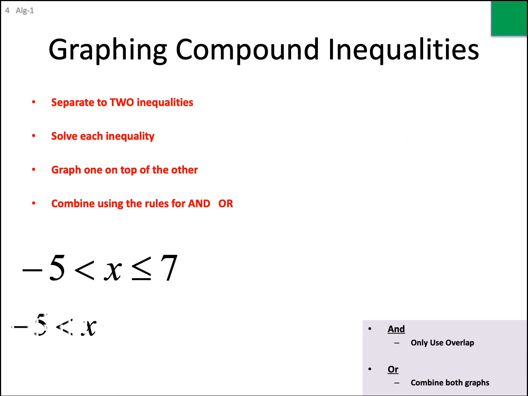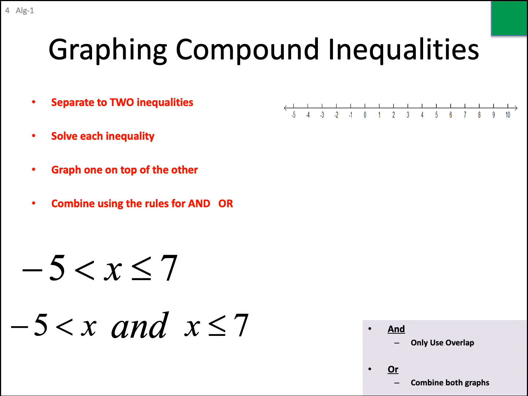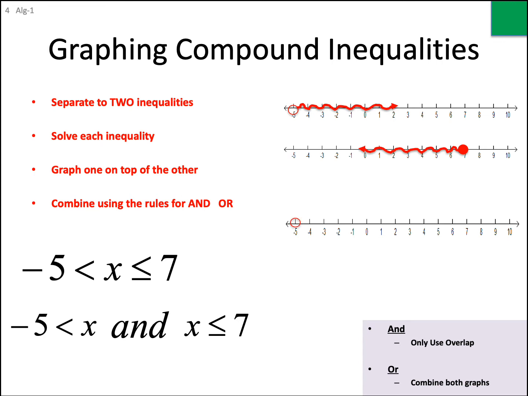Okay, so we break this up into two inequalities. I know some of you are saying, well, this seems silly. I already know what it's going to look like from the very start. Yeah, but that's not going to be true when we have to actually solve some things. All right, so the first one, x is bigger than -5, so there's -5, it's bigger. And the second one, x is smaller than 7, so smaller than 7. And notice it had open circle, closed circle. We combine those two graphs, so open circle on -5, closed circle on 7, shade in between, and that shaded region represents all the answers to this, to include +7, but to exclude -5, but every number in between. Okay?